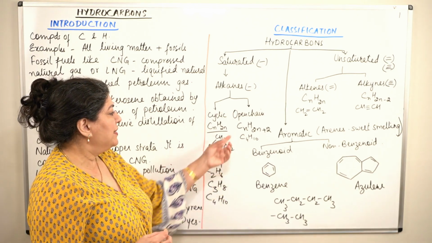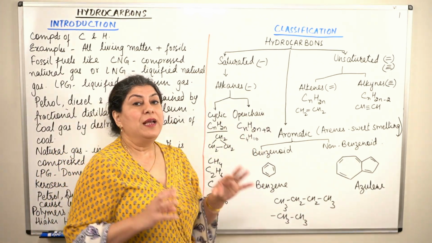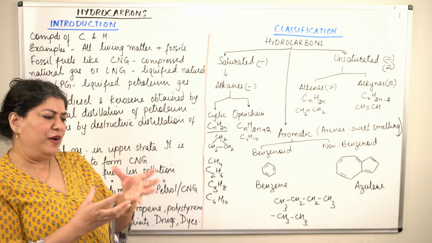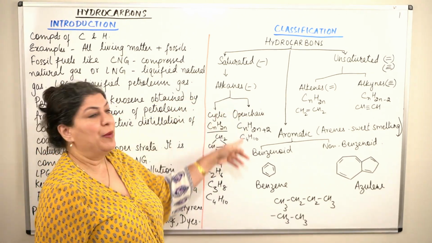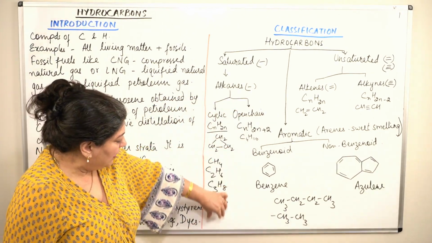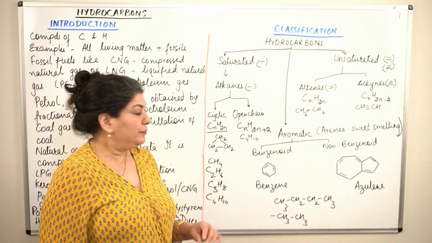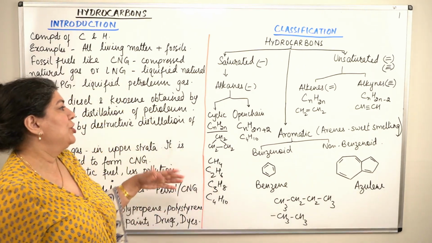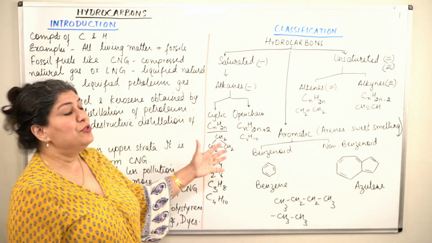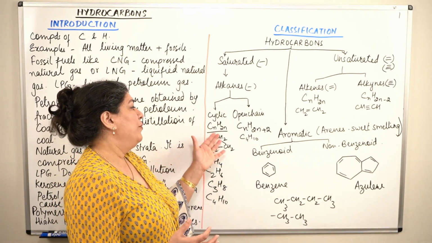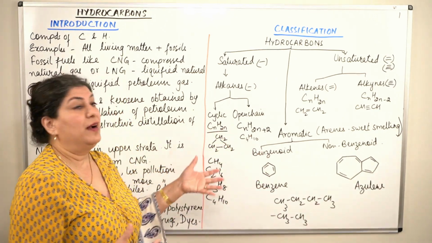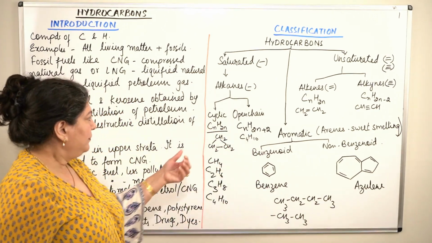So from this, what do we understand? That the general formula gives you the formula for that category of compounds, and you can write the entire homologous series using the general formula. So I just mentioned the general formula here, and in the next video, I'll be doing a special video explaining why these general formulae are like this.